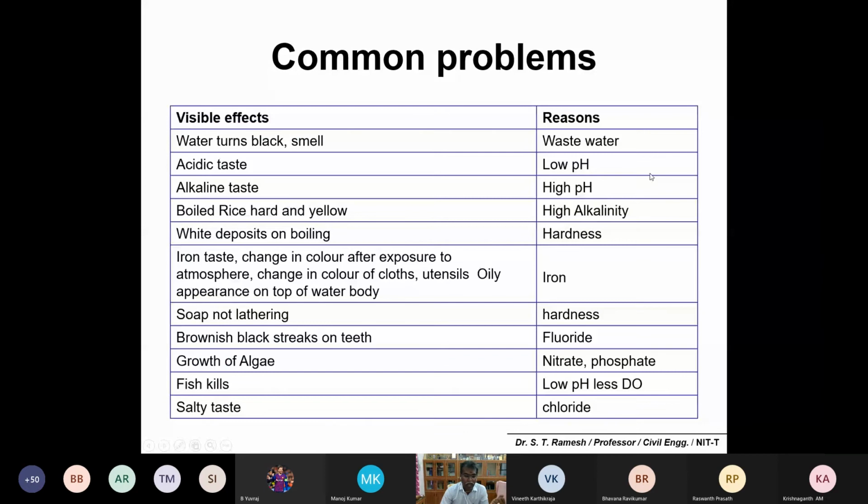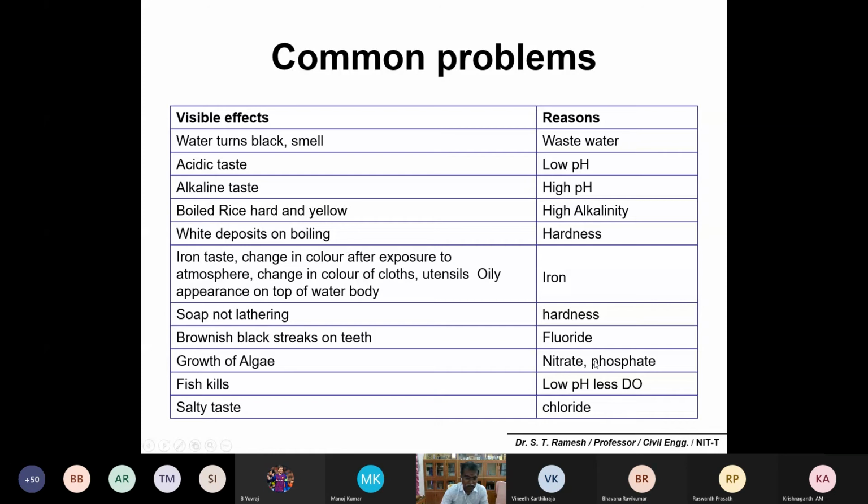If you see white deposits on boiling in your vessels or in your heater, then you could test the water for hardness, and you can say immediately the water is highly hard. If there is an iron taste, you can say contamination with iron. If soap does not lather, you can immediately say that the water is hard water. And brownish black streaks on your teeth, then you can say the water has high fluoride content. If there is any growth of algae, then you can say addition of nutrients, nitrate and phosphate.